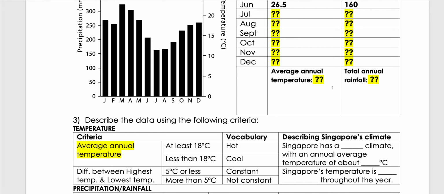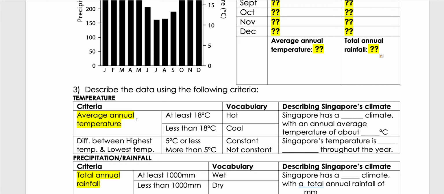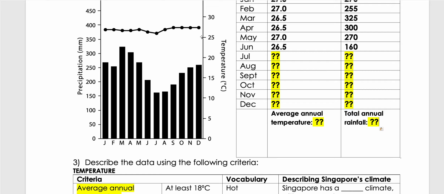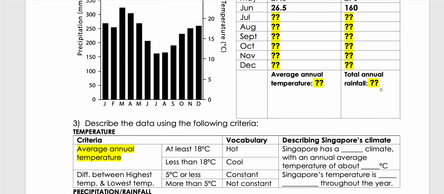Let's start describing the average annual temperature. Most likely your reading will be more than 25, because most of the temperature readings are between 25 and 30. Since it is at least 18 degrees Celsius, it will be hot. So you need to put that in there. How do we describe it? We say that Singapore has a hot climate.